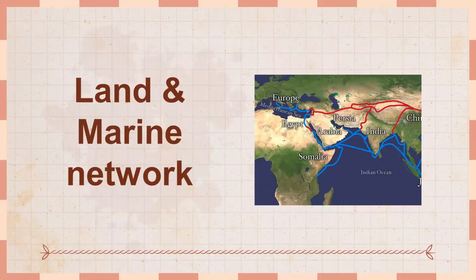As mentioned earlier, the Silk Road was not a single well-defined route, but rather a vast network of interconnected pathways that evolved over time. The routes themselves were dynamic. They were influenced by geographical, political, and economic factors. The primary branches included the overland routes and the maritime routes, both of which played crucial roles in facilitating the exchange of goods and ideas. The most common routes were the routes overland, and there were two major ones.